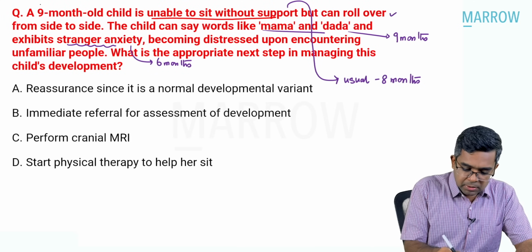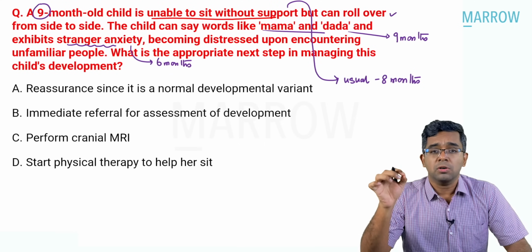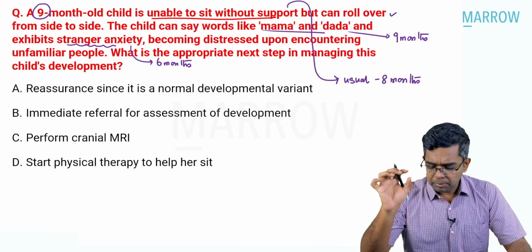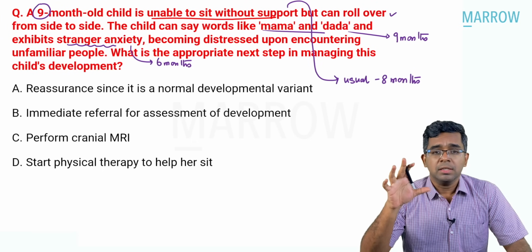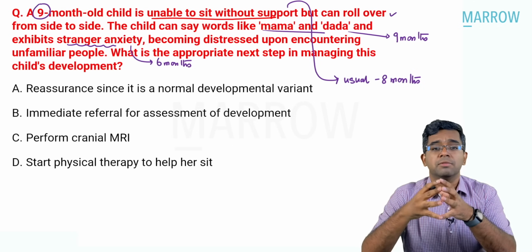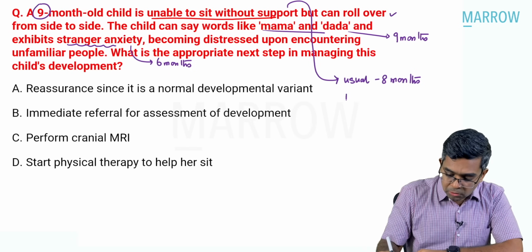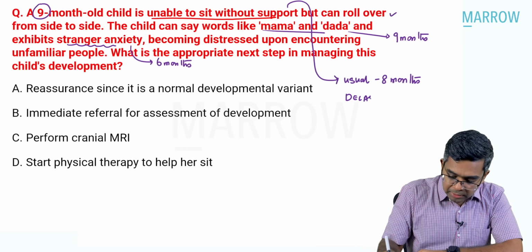But it is given in the question, the child is already 9 months of age, and we just have to comment whether it is a cause of concern in this child. Remember, 8 months is what we usually read and remember, but there is always something like an extra time which we can give for that milestone to be attained. And when will you call it a delay? Delay if it is not attained by 10 months of age.